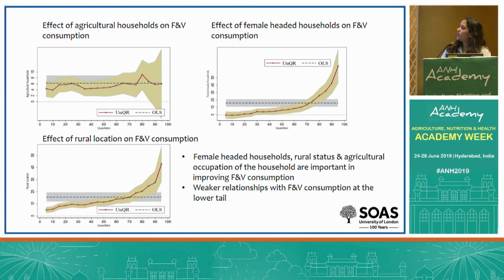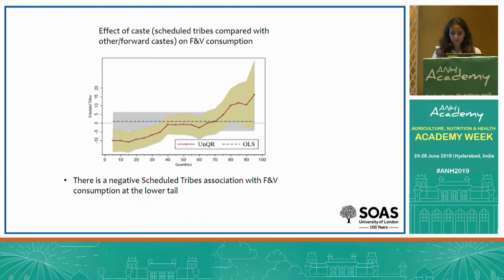In this slide, OLS results show a positive and statistically significant coefficient relating to rural status, agricultural livelihoods, and female-headed households. And again, we see that UQR results show that these covariates have weaker relationships with fruit and veg consumption at the lower tail and display only the strongest associations at the top of the fruit and vegetable intake distribution.